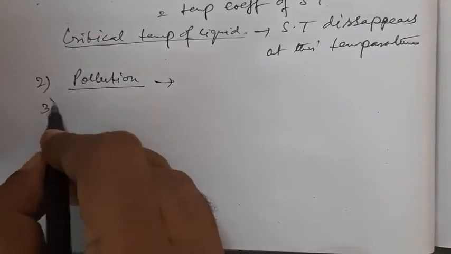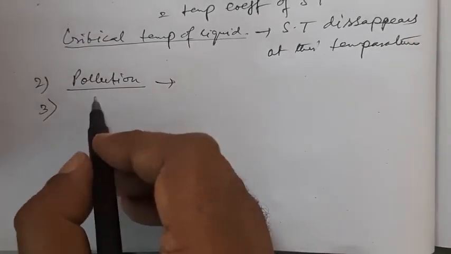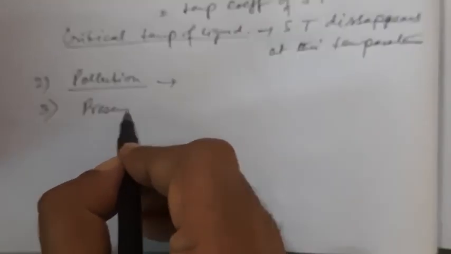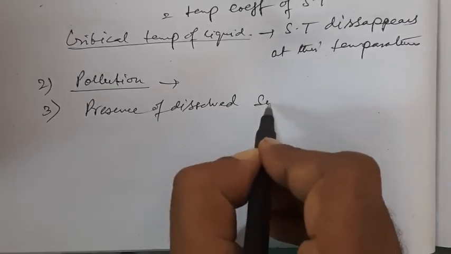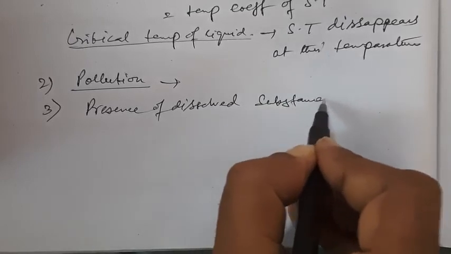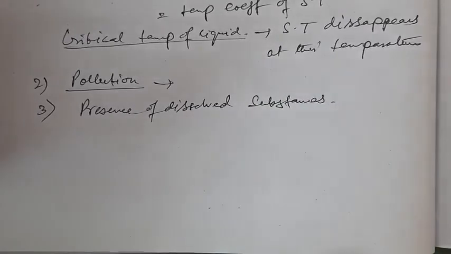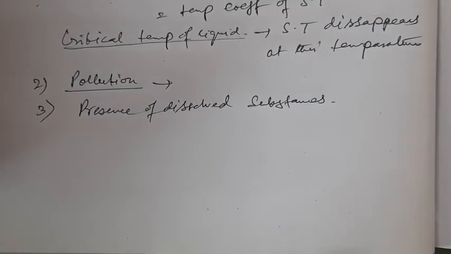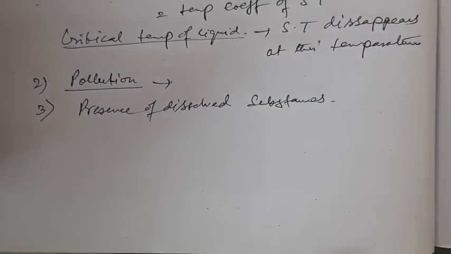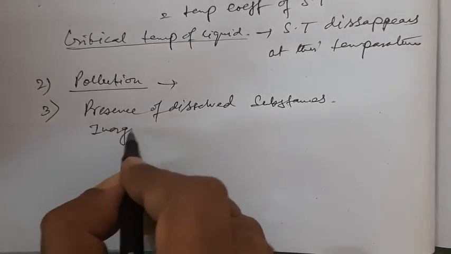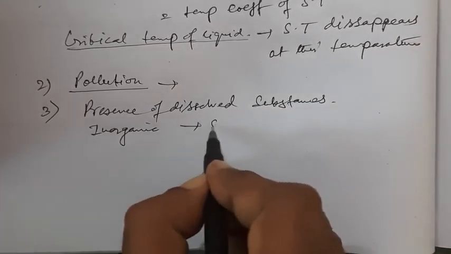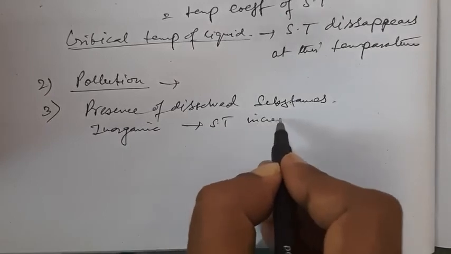The third point, we can say, is the presence of dissolved substances. Now, if a liquid contains dissolved inorganic substances, then the surface tension of the liquid increases. So, for inorganic substances, surface tension increases.